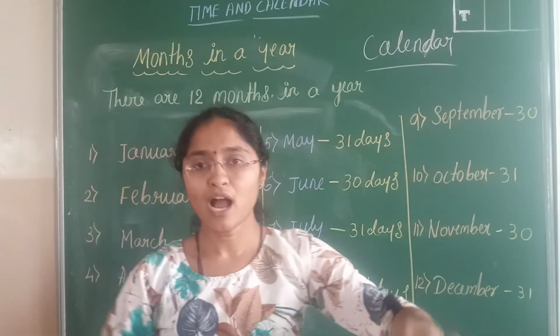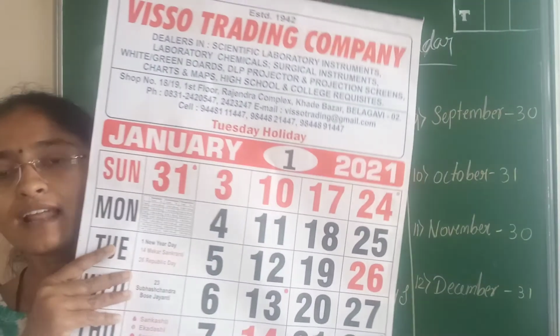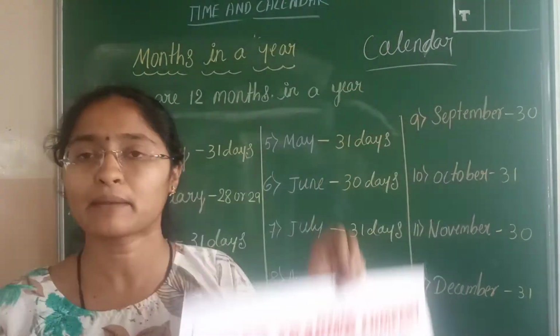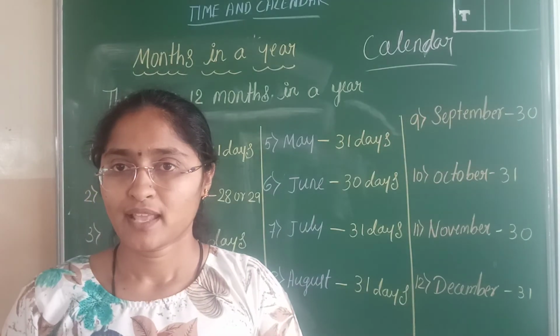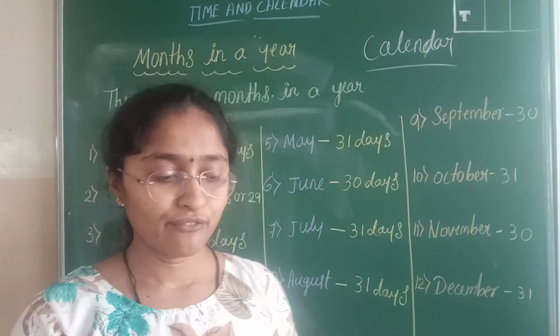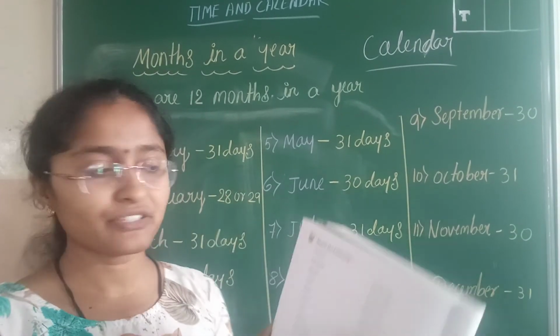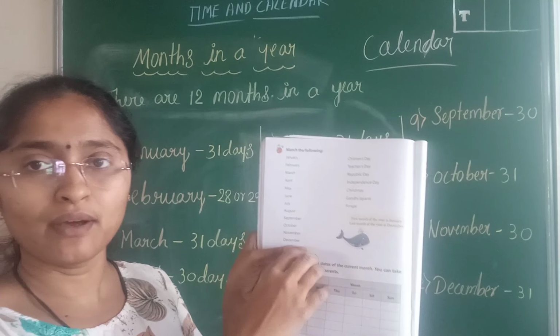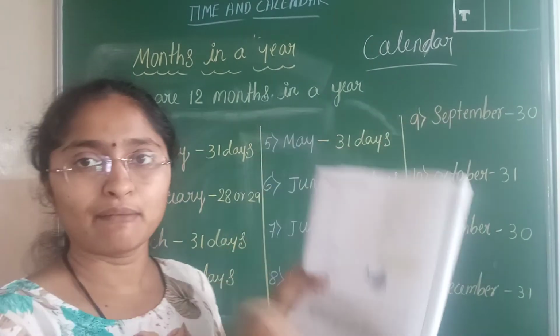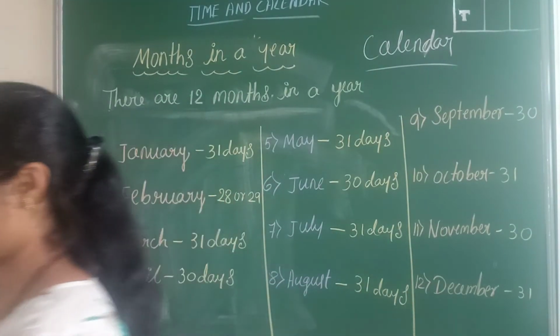Understood, students? How to see the calendar, how to see the date and day, and which event is going on that particular day. Very good. In the next class, we will learn to match the events according to the day. We will match it in the next class.